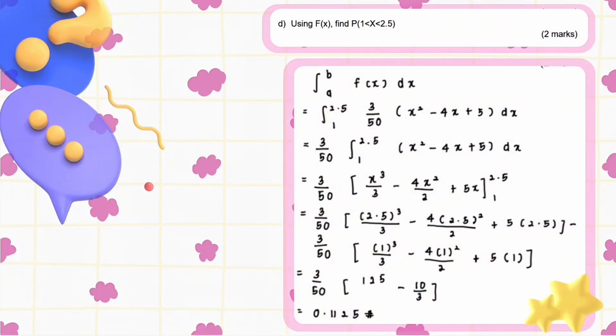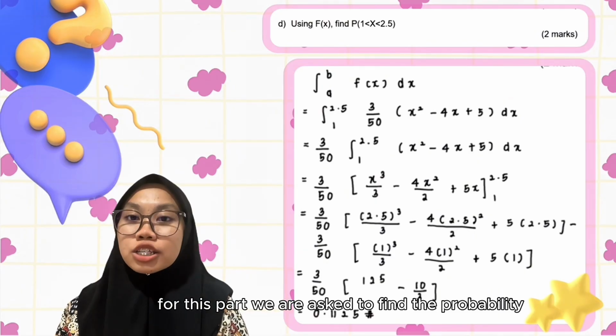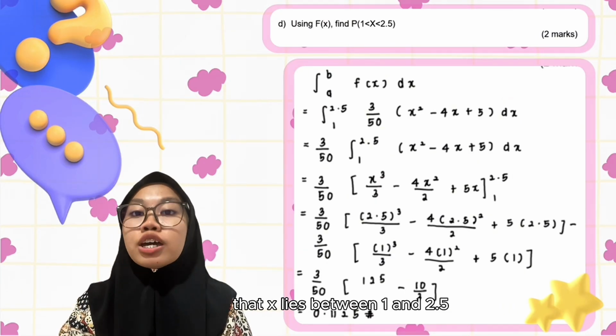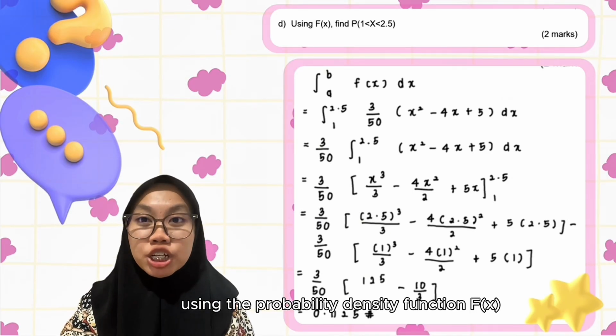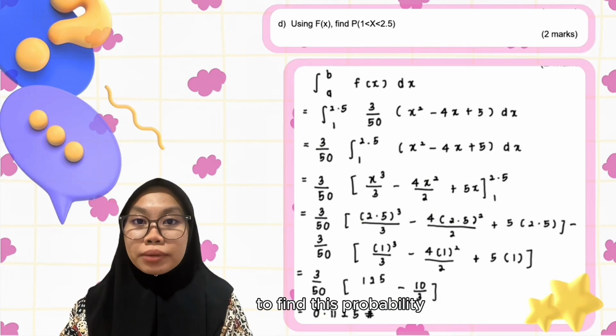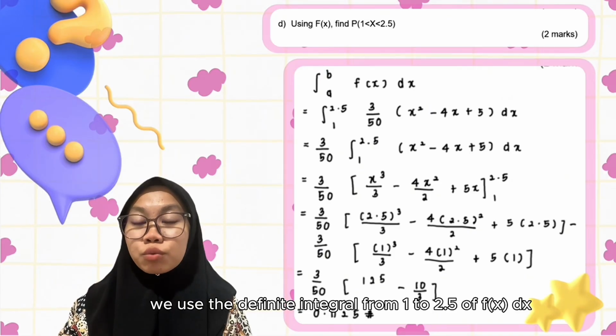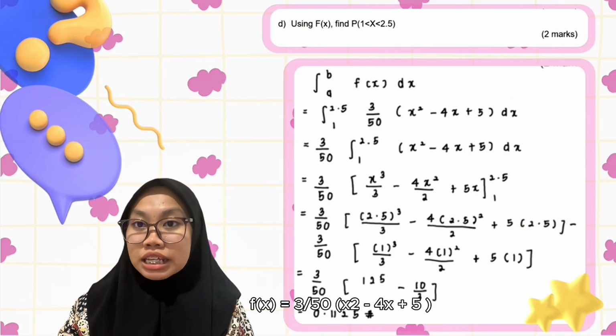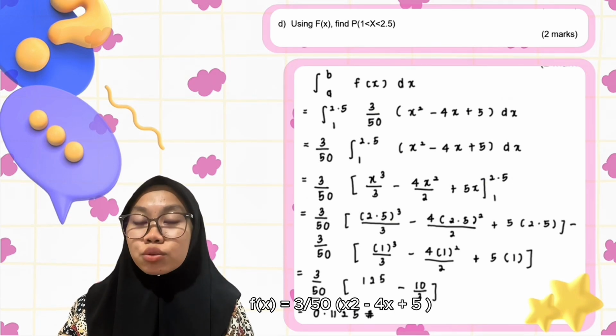So, the probability that x is greater than 2.5 is 0.6875. For this part, we are asked to find the probability that x lies between 1 and 2.5 using the probability density function f(x). To find this probability, we use the definite integral from 1 to 2.5 of f(x) dx. The function given is f(x) equals 3 over 50 times (x squared minus 4x plus 5).